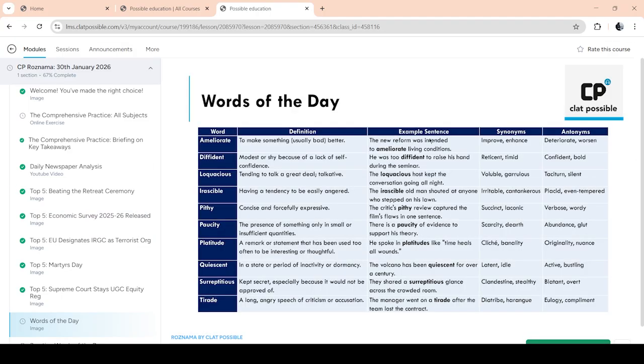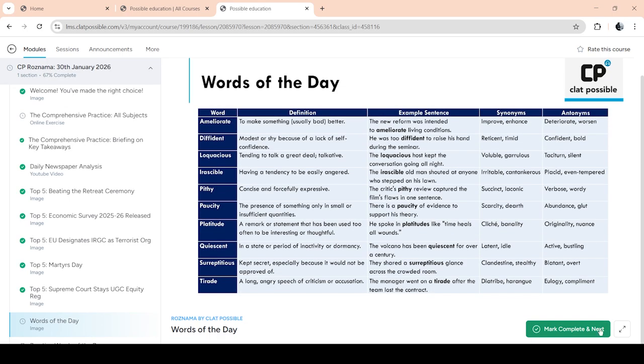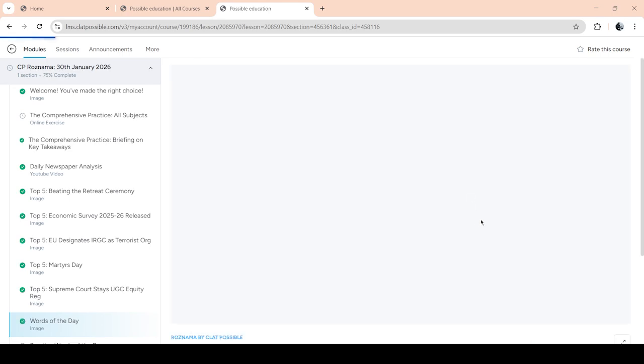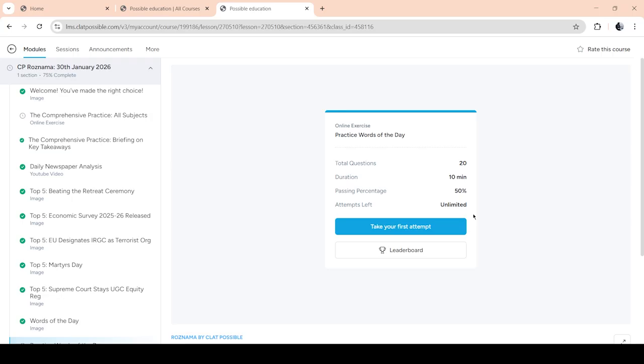Next is the words of the day section that gives you the top 10 words, their meanings, definitions, how to use them, synonyms, as well as antonyms. And finally, once you've studied this table, you are able to practice those very words on the next page.